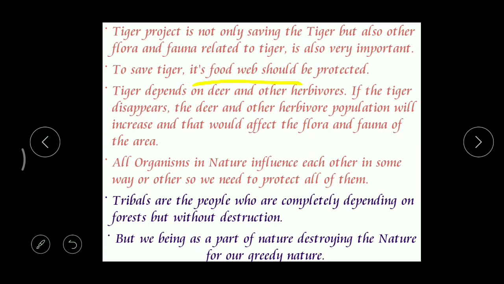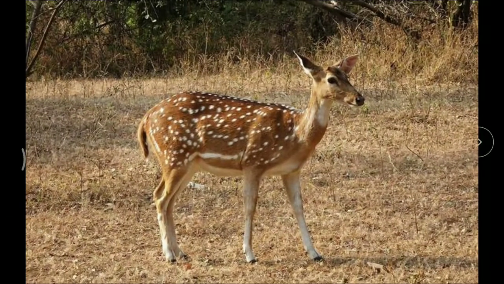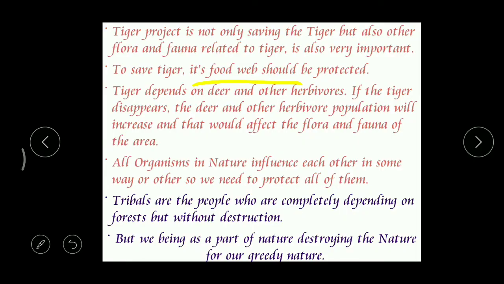All organisms in nature influence each other in some way or the other. Take deer, for example. Deer controls the tiger population. When deer are more, then automatically tigers will get more food, and so the tiger population also increases.